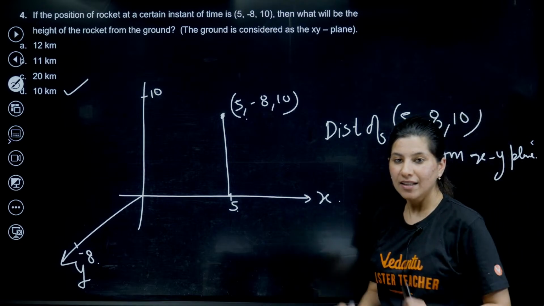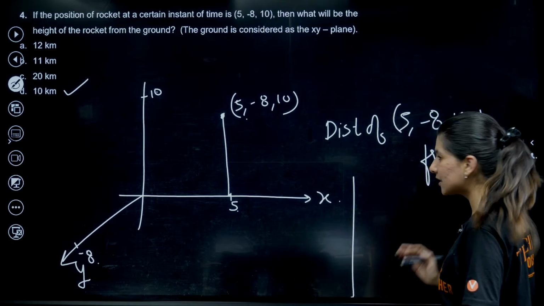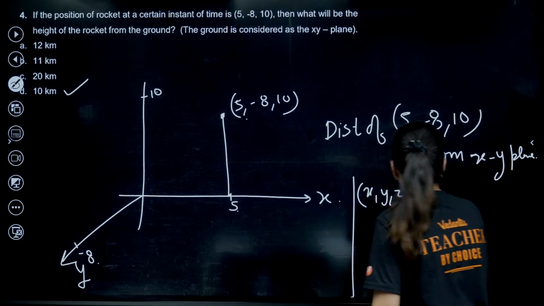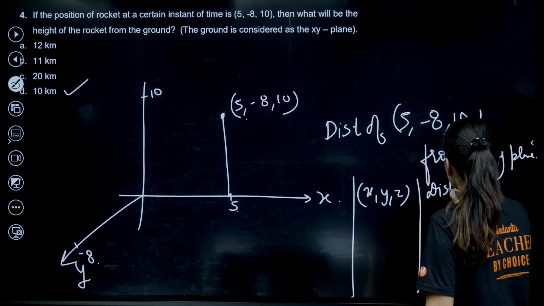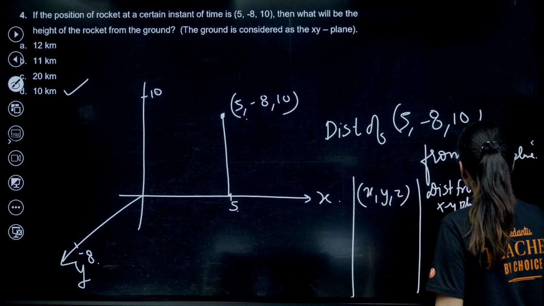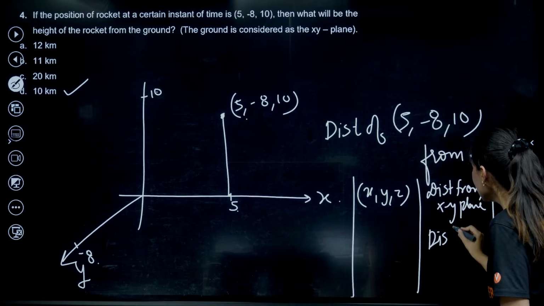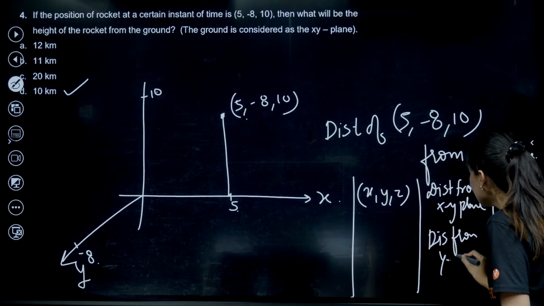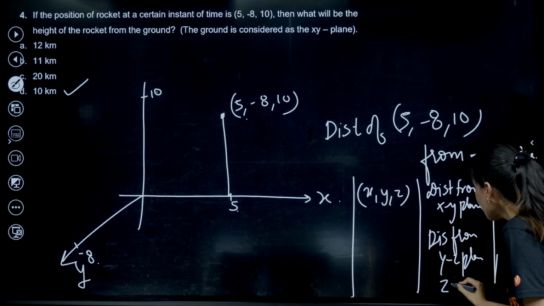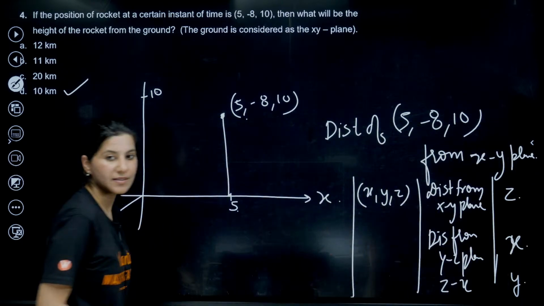Now, if you are confused, let me explain the concept. Suppose x comma y comma z, and you are looking for the distance from the xy plane. The answer will be the z coordinate. If you are looking for the distance from the yz plane, the answer would be the x coordinate. And for the zx plane, the answer would be the y coordinate. That's how it is.